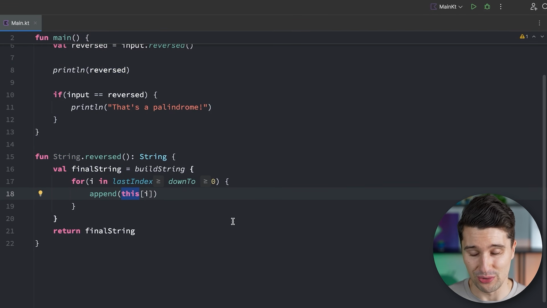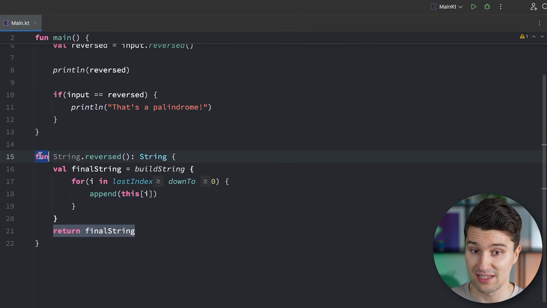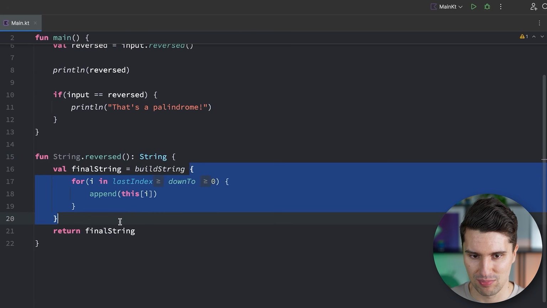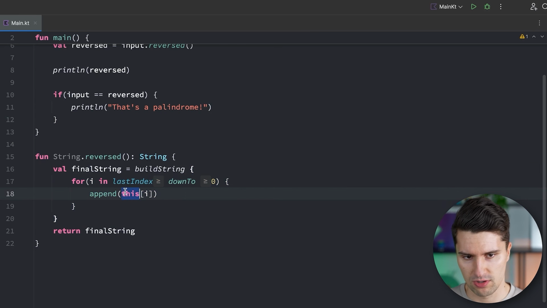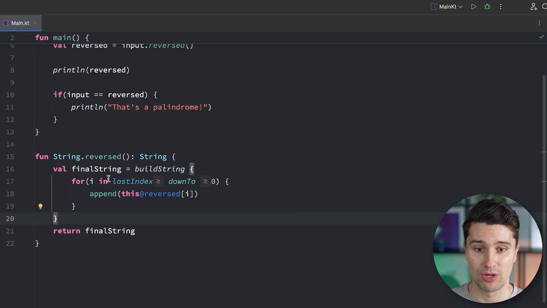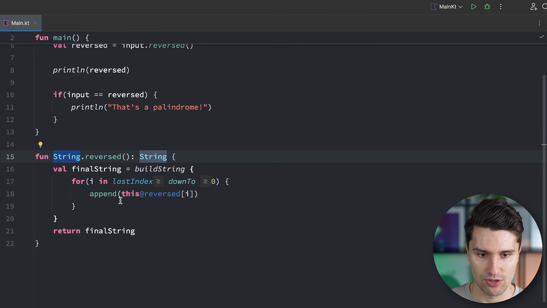And I can already spot the issue here, and that goes a bit more in the advanced Kotlin direction. But the thing is that this can be called in multiple contexts, as I said. In the context of an extension function, it references this string. But there's also another type of function, which is actually this block of code here, which we'll get to later in this course. So I don't want to get into that and mix this with these normal functions now. But let's actually go to this and say this@reverse. Because with that, we make sure that we actually reference the string we call this on, so that we refer to the string in the context of this reverse function. You will understand this better later.